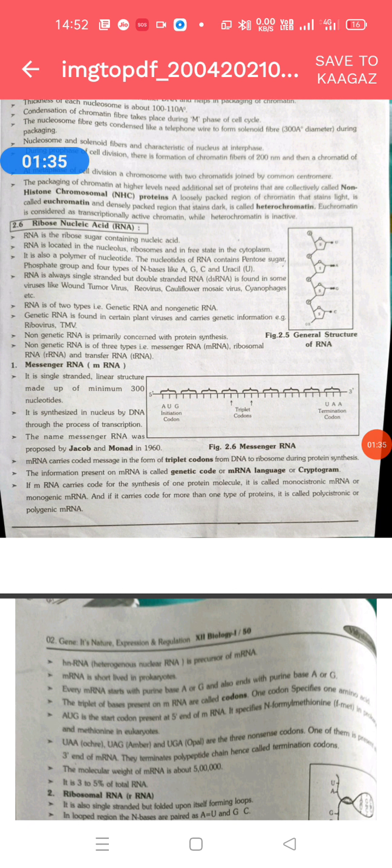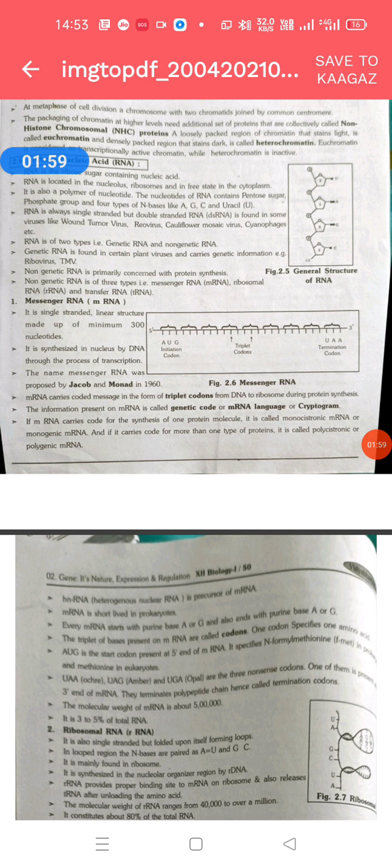RNA is located in the nucleus, ribosomes, nucleolus, and in the free state in the cytoplasm. RNA can be of two types: genetic RNA and non-genetic RNA. Genetic RNA is found in some plant viruses and carries genetic information, for example TMV. But non-genetic RNA is primarily involved in protein synthesis.